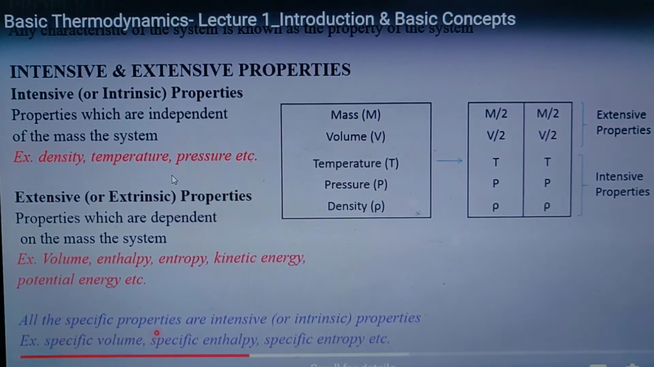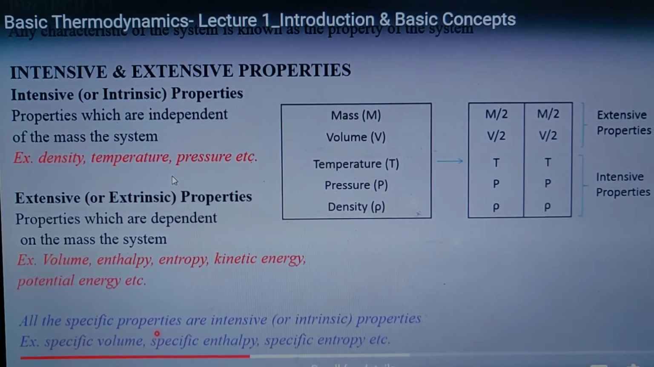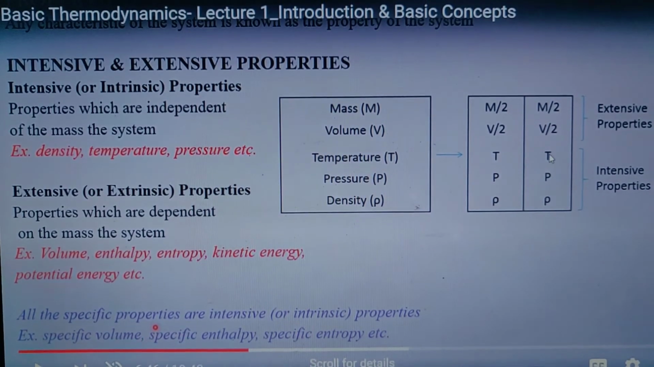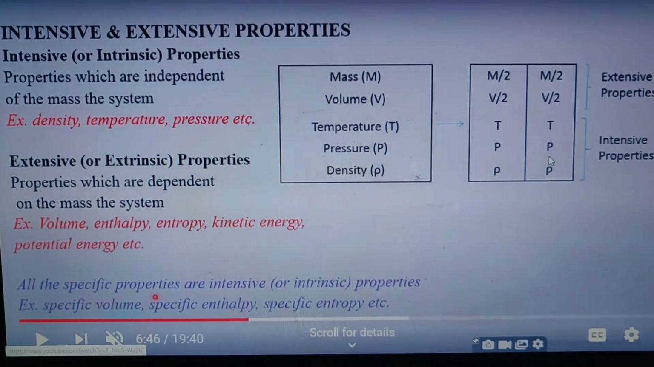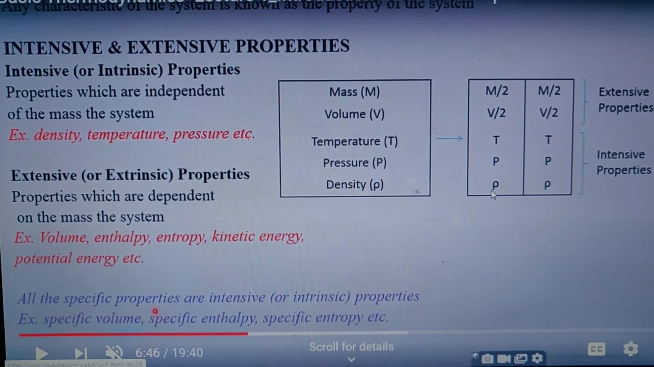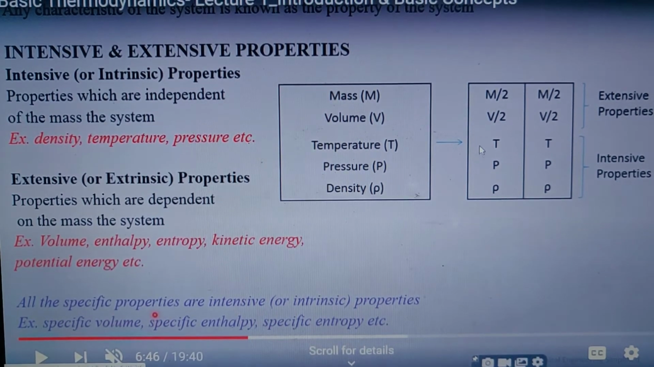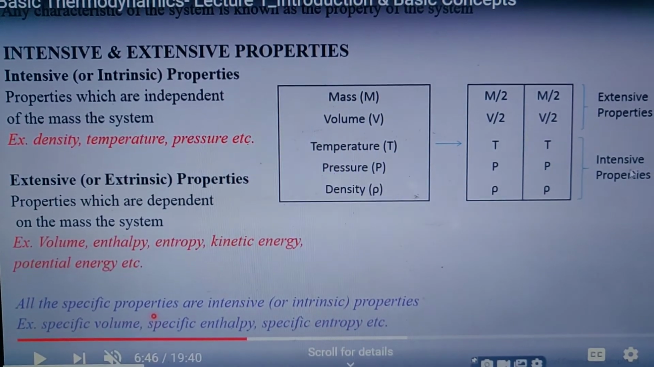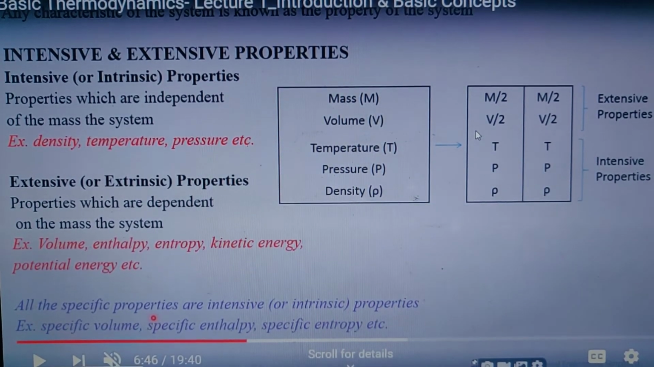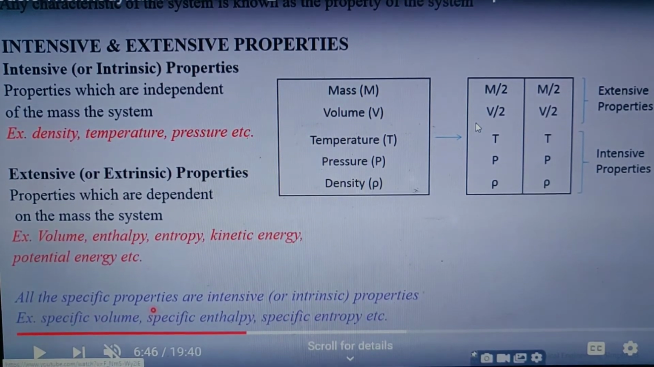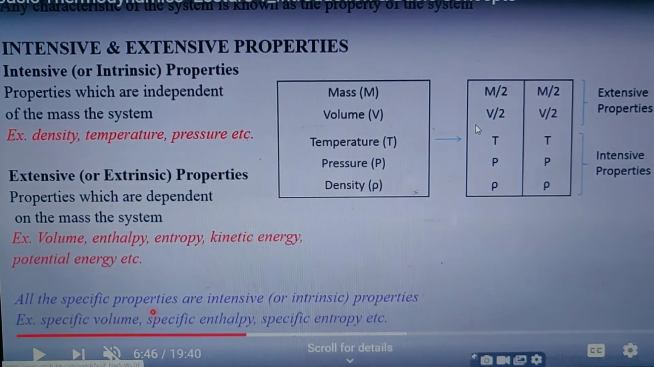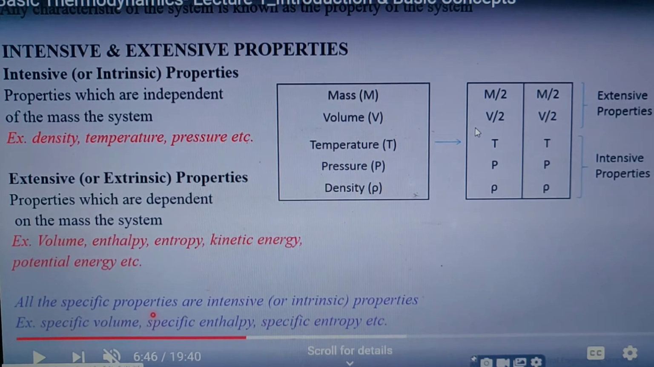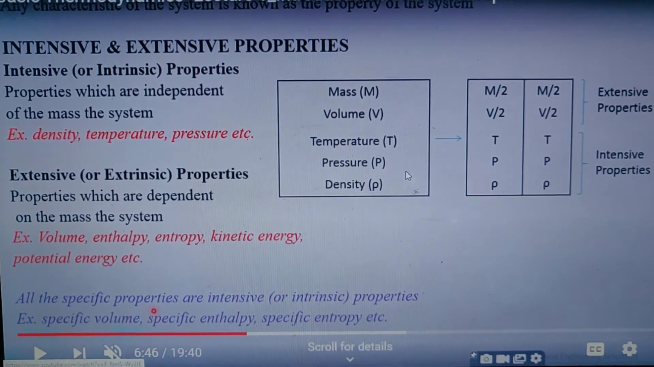But intensive properties are independent of the mass of the system, which means they cannot be divided. The first part has temperature, the second part also has temperature; pressure is also the same here, and density rho is also the same. So the property which cannot be divided is known as an intensive property, and the property which can be divided and added as a whole, that is m by 2 plus m by 2, you can take as m, and v by 2 plus v by 2 you can take as v, is known as an extensive property.